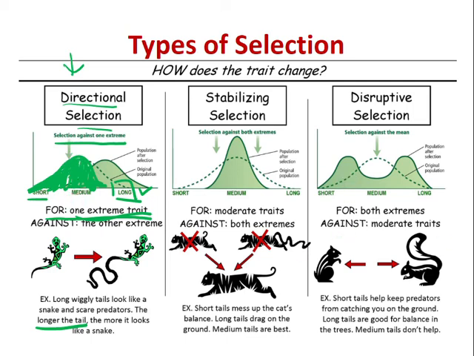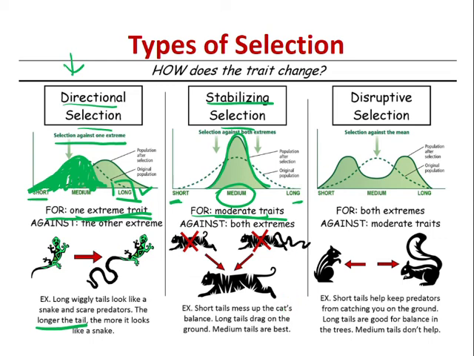And then imagine that both tails of distribution are selected against, and only the middle is favoured. So now kita nak untuk stabilizing selection, dia actually prefer moderate traits. Dia tak nak short yang extreme yang negatif, dia tak nak extreme yang positif, dia nak yang medium. That's why you nampak graph dia macam ni, distribution dia macam normal. Okay, so contohnya macam these cats. Short tails actually mess up the cat's balance, and the long tails actually drag on the ground. So medium tails are the best. So it depends on the organism, right?